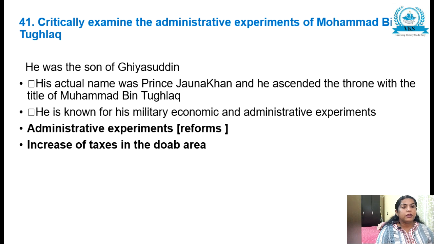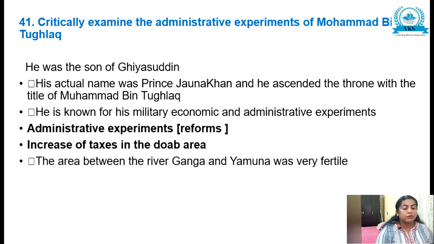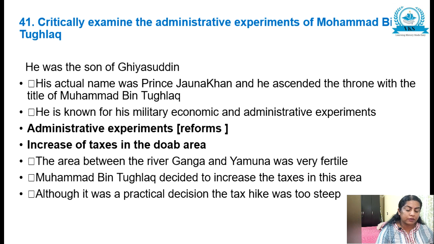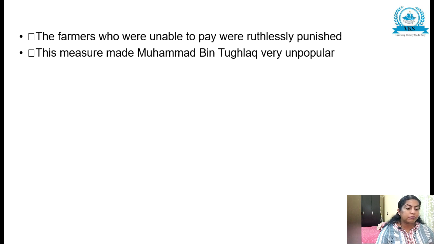First subheading, increase of tax in Doab area. The area between the river Ganga and Yamuna was very fertile, and Muhammad bin Tughlaq decided to increase the tax in this area. Although it was a practical decision, the tax hike was too steep. It was introduced at the time when lack of rainfall had already created much problem. The farmers who were unable to pay were ruthlessly punished, and this measure made Muhammad bin Tughlaq very unpopular.